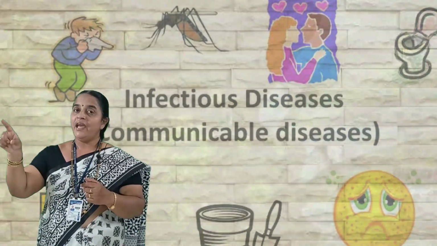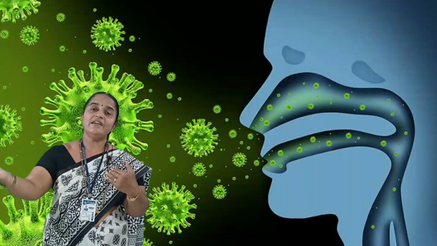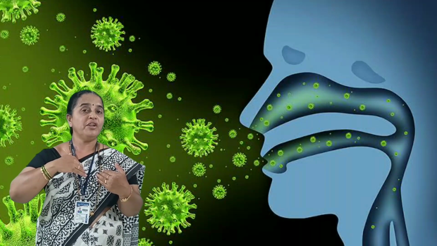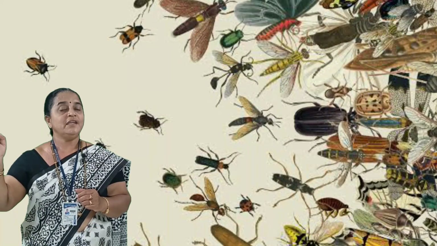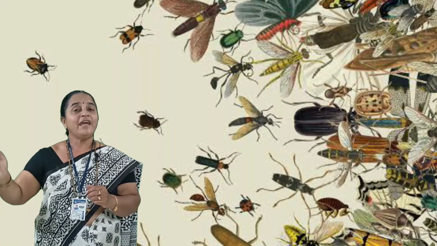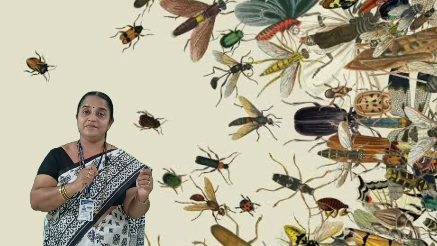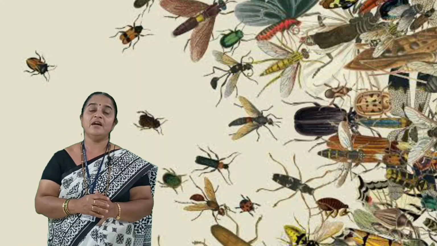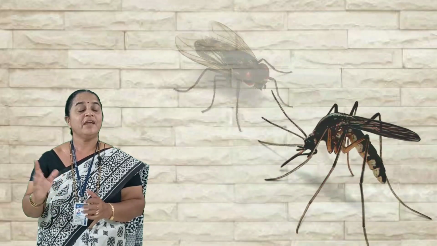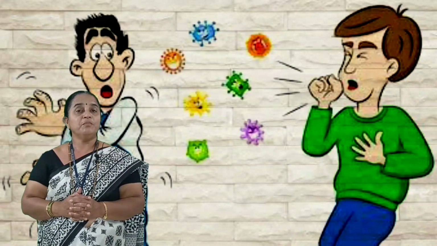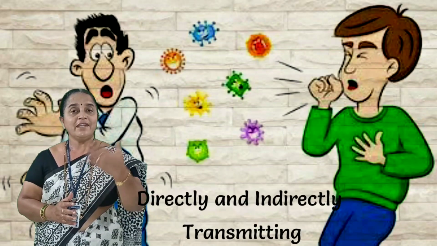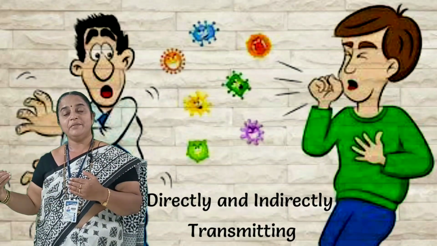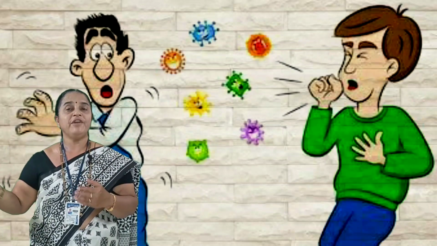So when we take contaminated food, air and water, it is direct contact of the pathogen with our body. Or the insects present in the environment carry the pathogens to a healthy person. The common vectors which carry the pathogen to a healthy person are mosquitoes, houseflies, and so on. So these communicable diseases are grouped as directly transmitted and indirectly transmitted. Indirect transmission is by the vectors.